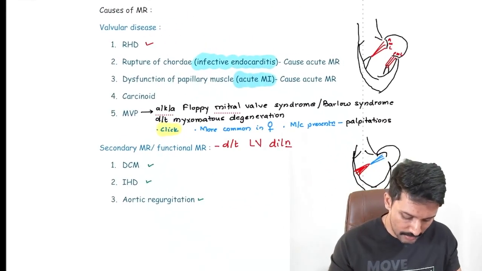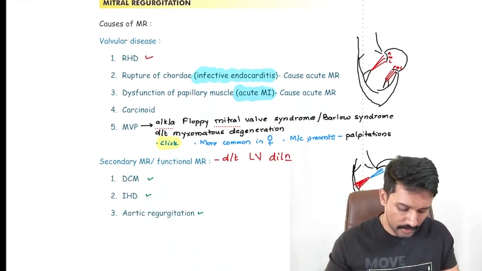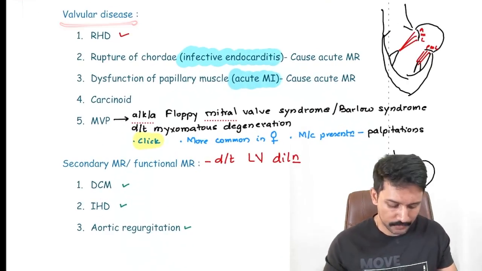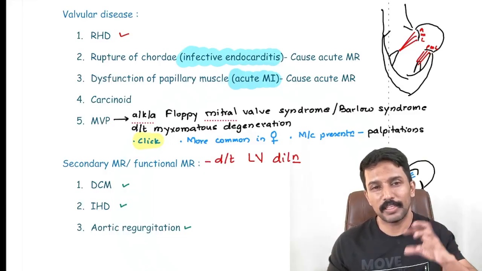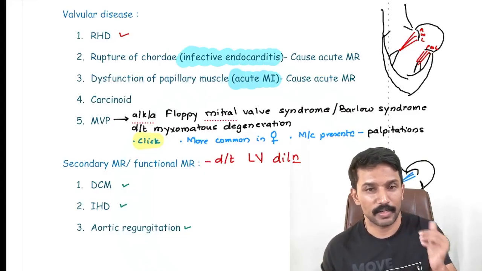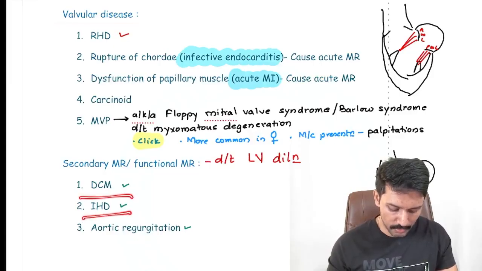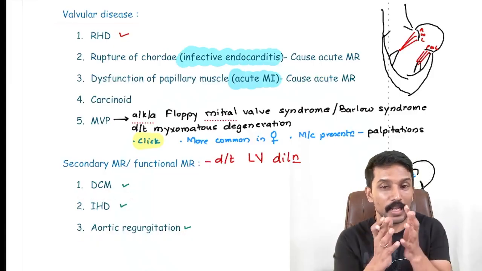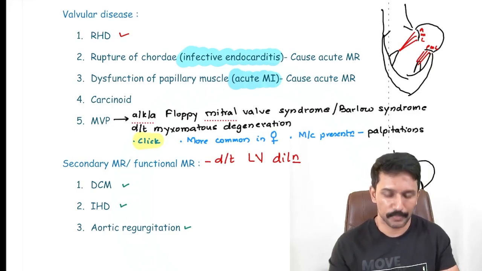LV causes are called secondary or functional MR, where left ventricular dilatation is the reason. And if the problem is in the valve itself, we can have valvular diseases. So RHD, rupture of chordae, dysfunction of papillary muscles, carcinoid, and mitral valve prolapse are all valvular causes. Dilated cardiomyopathy, IHD, and aortic regurgitation are where the LV dilates. So these are LV causes, or secondary or functional MR causes.